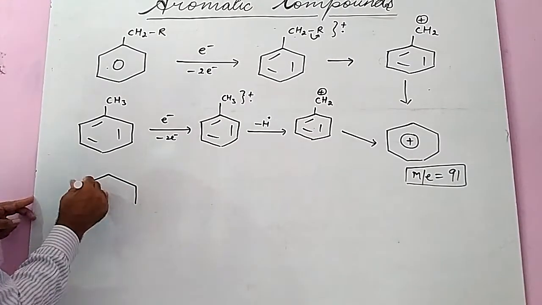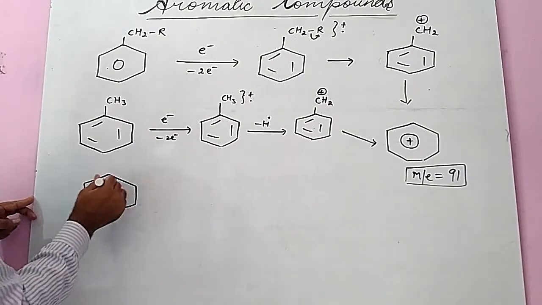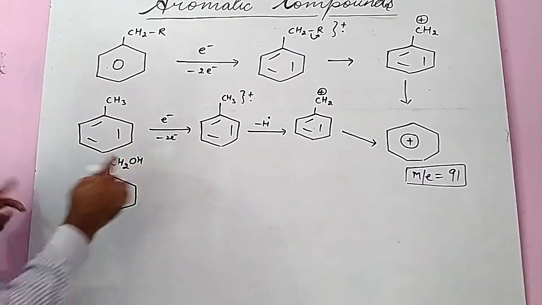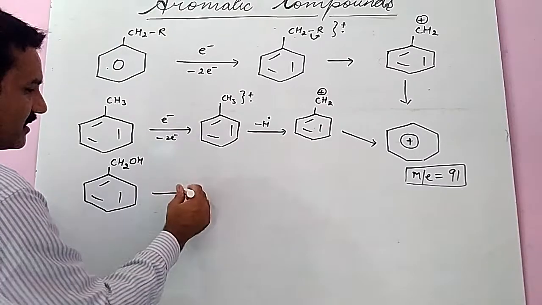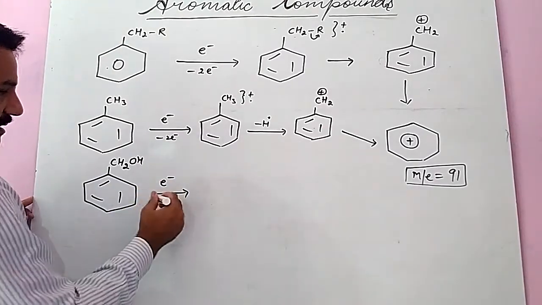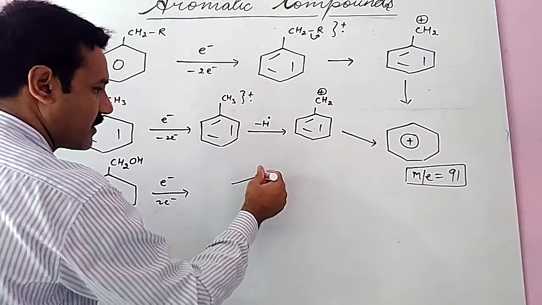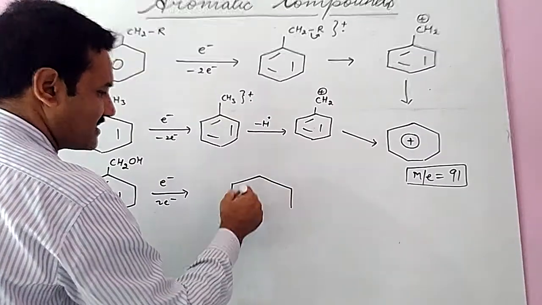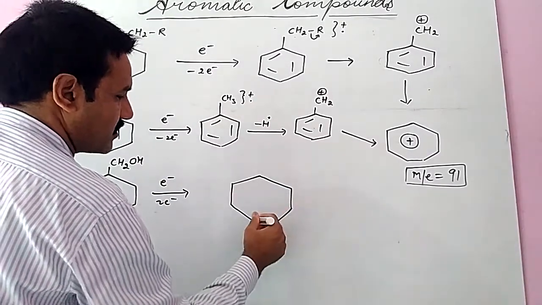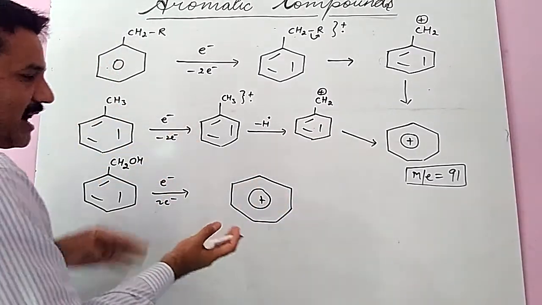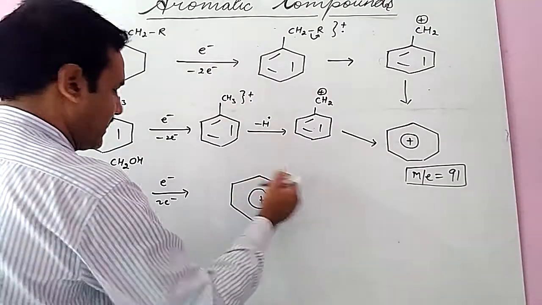Another example I will take here: CH2OH. So there is a possibility of formation of the tropylium cation. First electron bombardment, then 2 electrons removed, molecular ion, then it converts into a species like this, because CH2 enters the ring and a 7-membered ring forms as a tropylium cation.